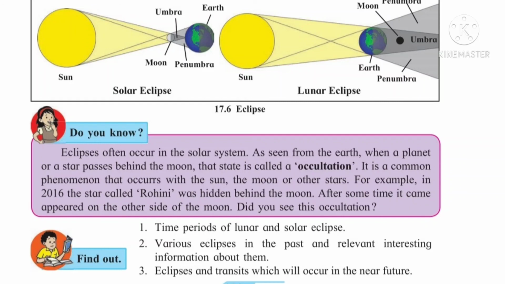Understood everyone? So this is all about today's part. Today we have studied about eclipses and there are two types. So first read out the lesson properly, and whatever new words there are, you have to write them in your CW. Understood everyone?